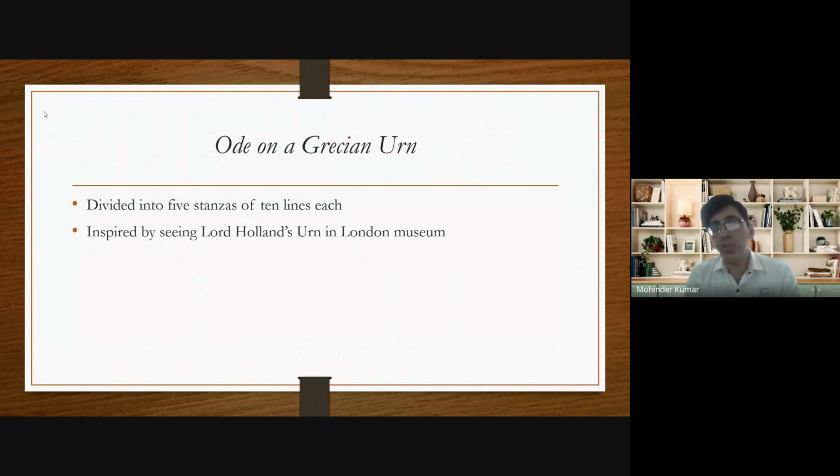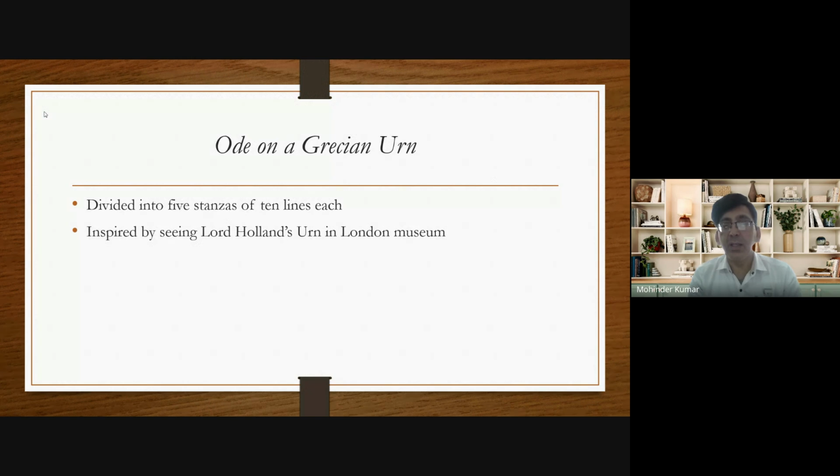Now, how did John Keats write this poem? Once John Keats visited the London Museum. In that museum, he came across a collection of Greek sculpture. And there he found an urn, and on that urn many beautiful pictures were carved. So by looking at that urn, John Keats was inspired to write this poem, Ode on Grecian Urn.